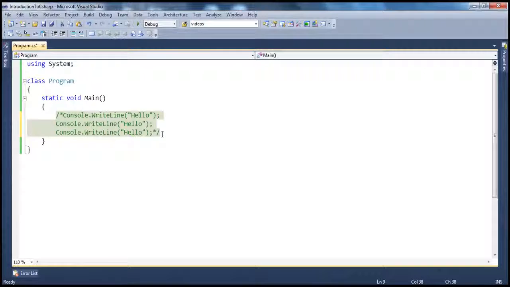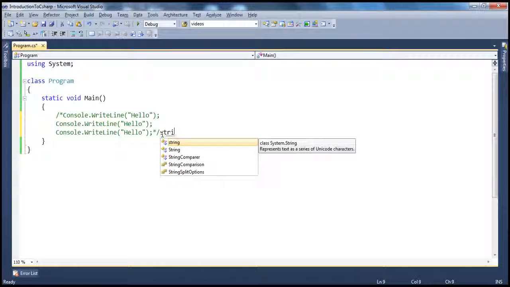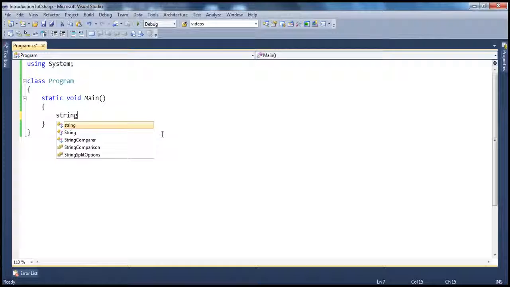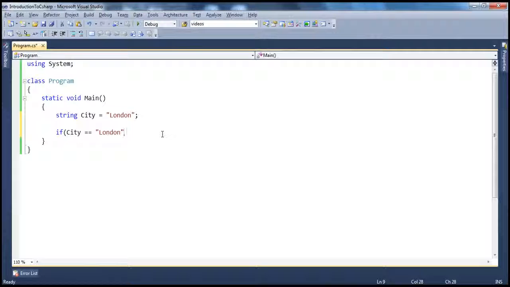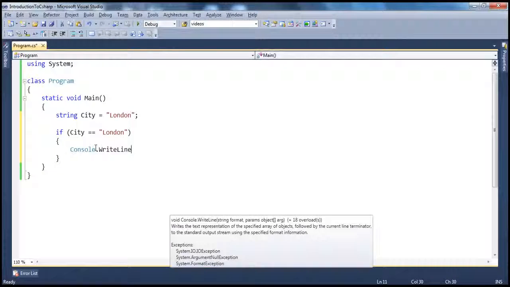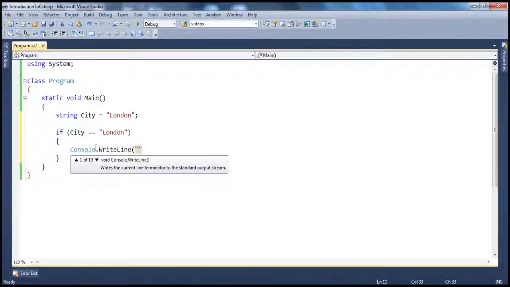For example, if I have a piece of code like this, let's say string city equals maybe London, and we have a check here, if city equals London, and we want to say Console.WriteLine something.